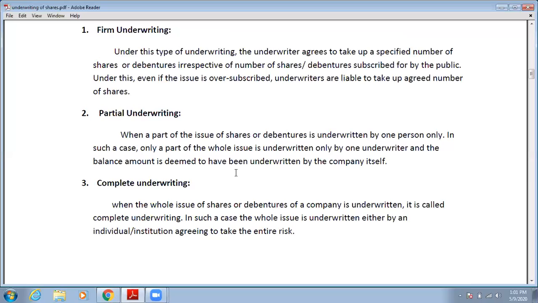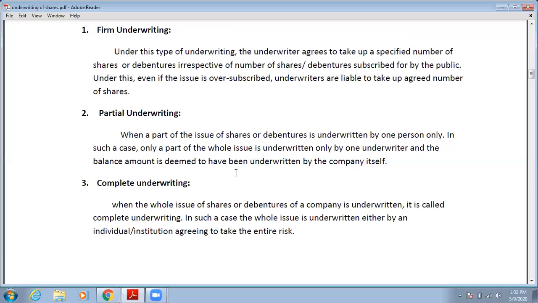Now the whole issue was 1,000 shares, but underwritten shares are 700, which is taken by A. Guarantee is taken by A for 700 shares. So a 1,000 share issue came, out of which an underwriter named A gave a guarantee for 700 shares. Now the remaining 300 shares, whose guarantee will it be? Their guarantee will be the company's own. Who will get those 300 shares subscribed? The company. So the company will play the role of underwriting in a partial underwriting condition.